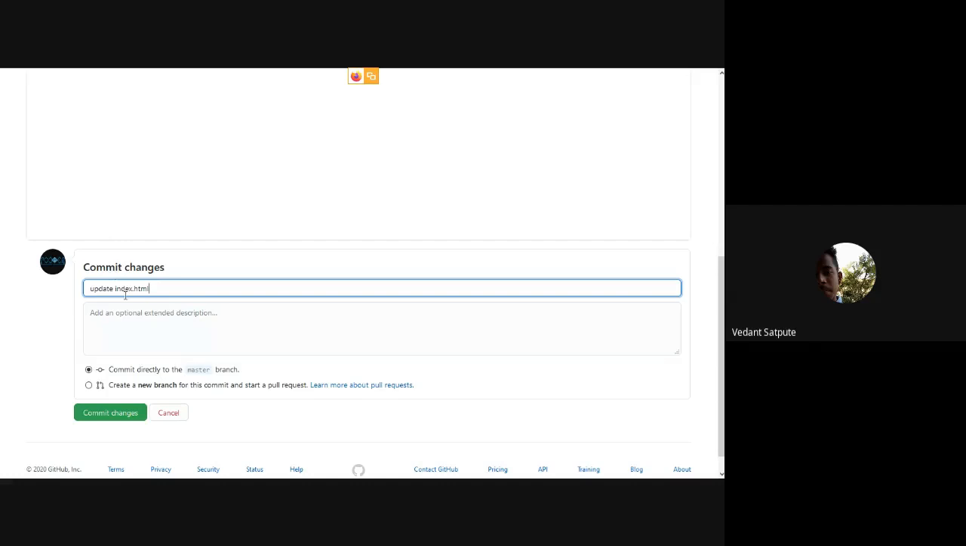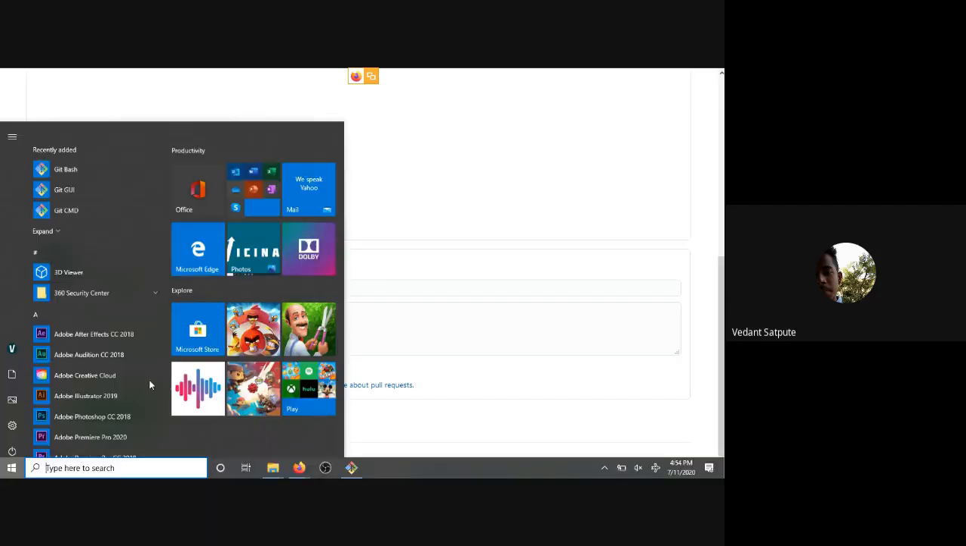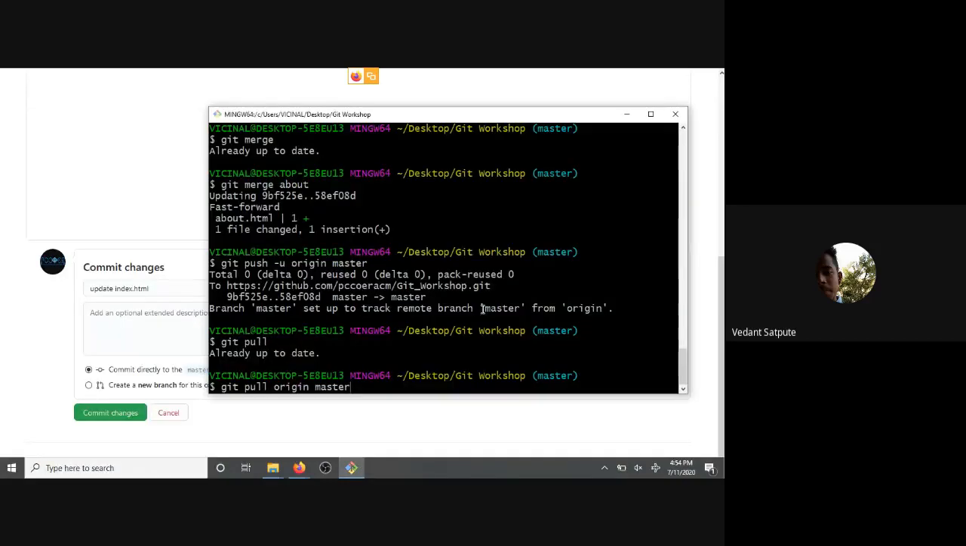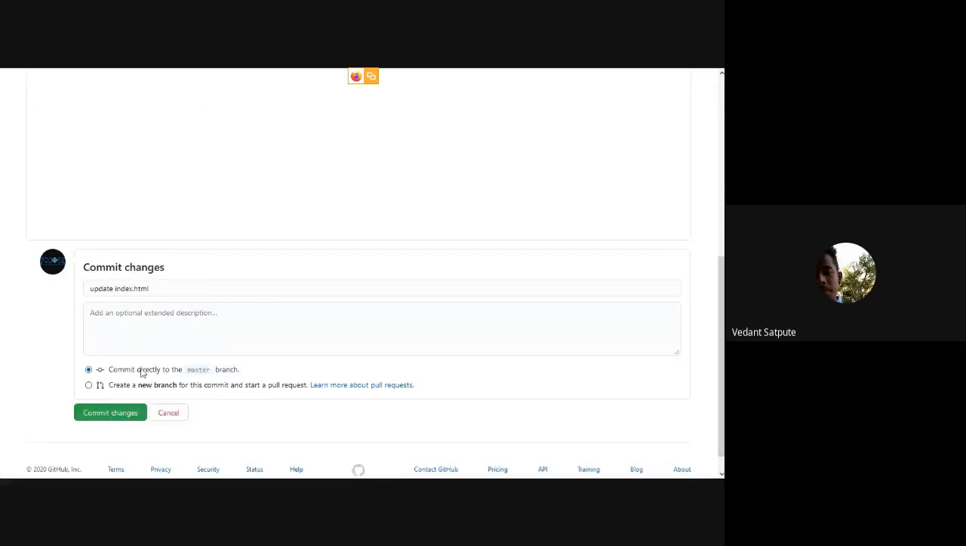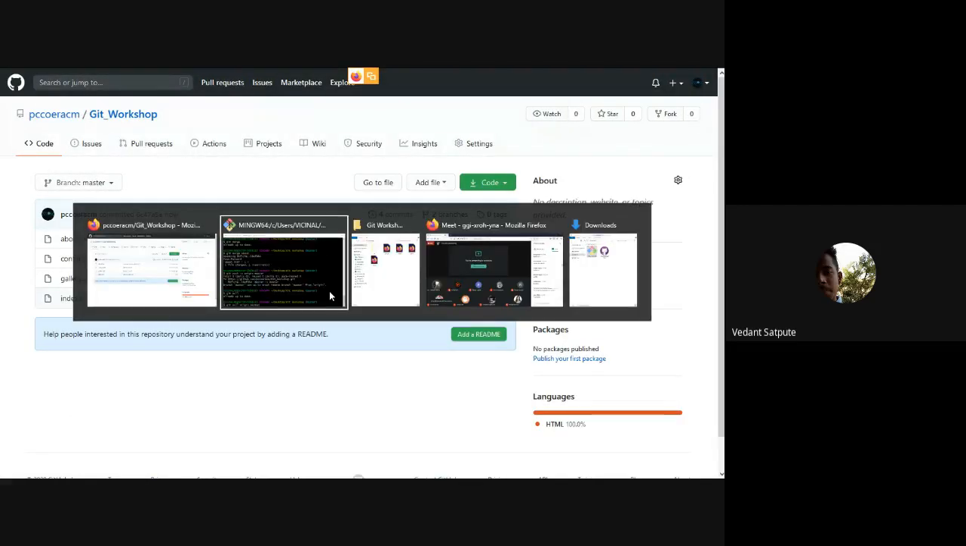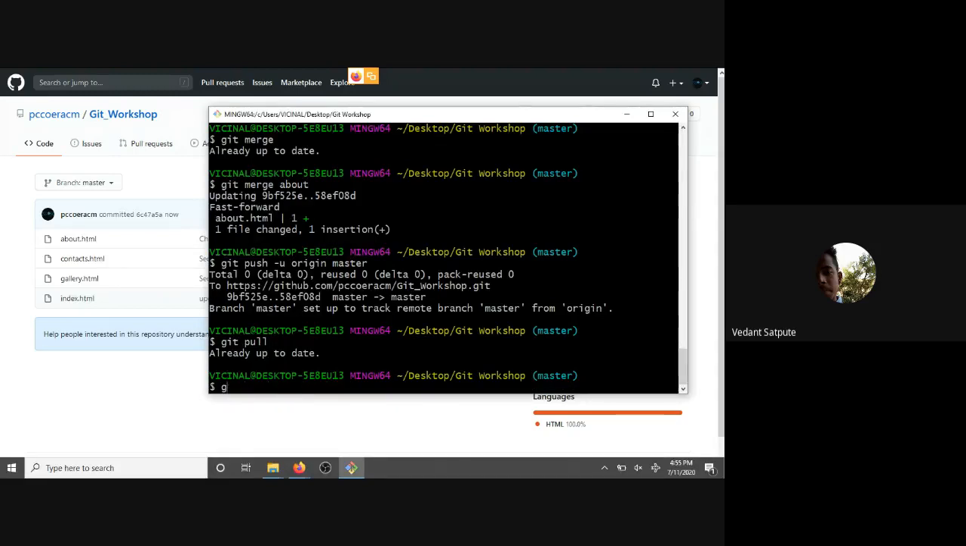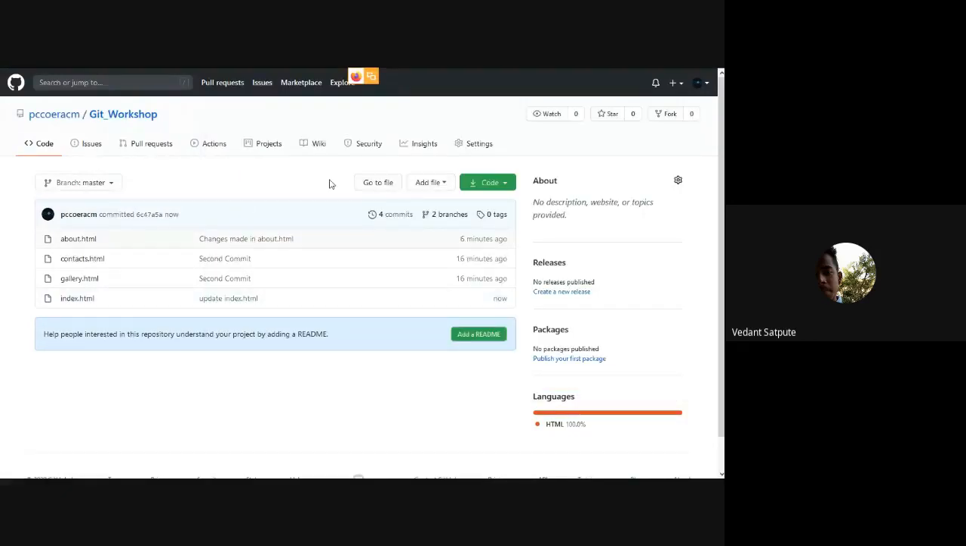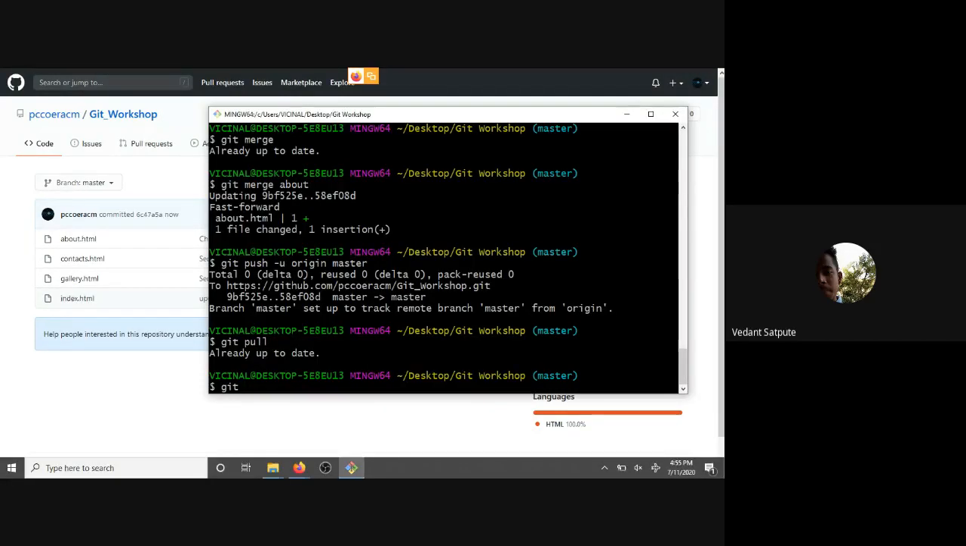This is similar to doing the commit command. So you don't have to do the commit command again. You can just commit changes directly to the master branch, and everything will be available. So you can see the power of GitHub, that you don't have to type commands like you have to do here. You can just press buttons, and everything is in the form of forms or buttons. So this is update index.html. So we will do git pull origin master.